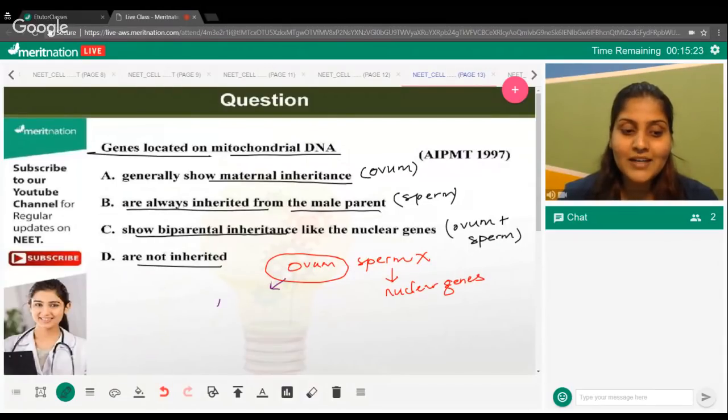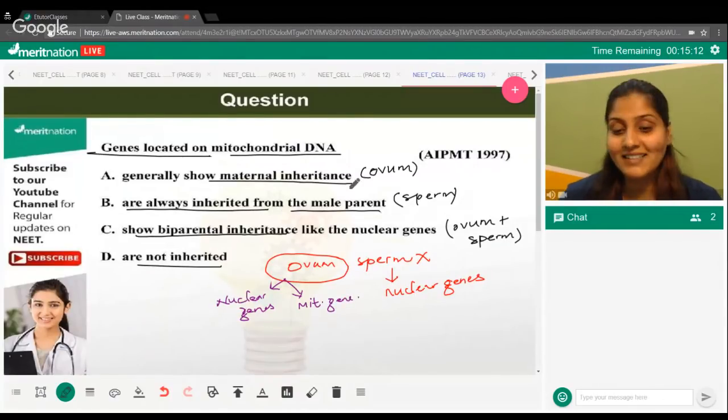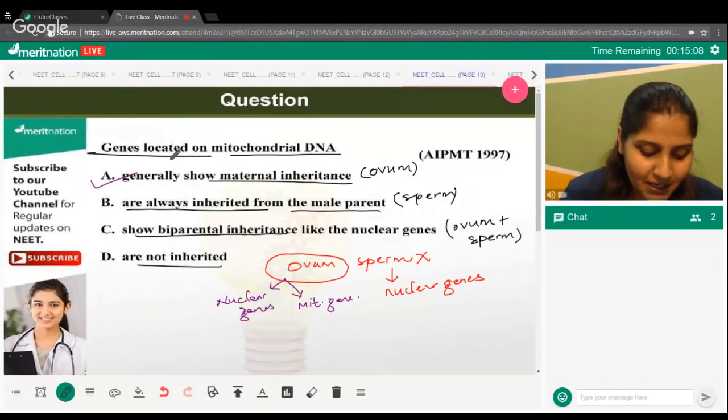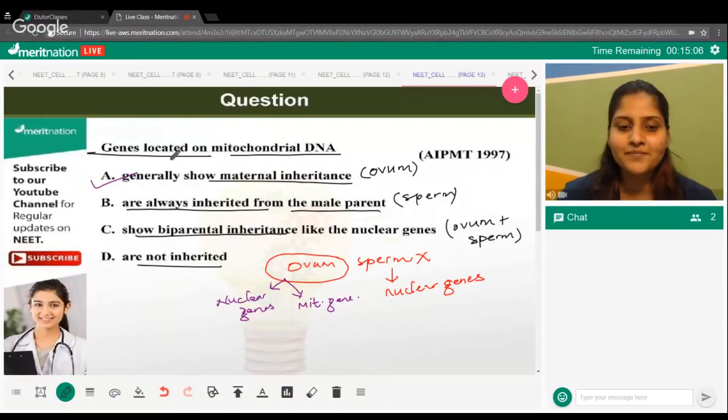You are getting nuclear gene also from the ovum as well as cytoplasm, right? So mitochondrial gene is also coming from the ovum side. So it is always showing you maternal inheritance. Okay, so A is the correct answer. So all the mitochondria, you get it from the ovum.